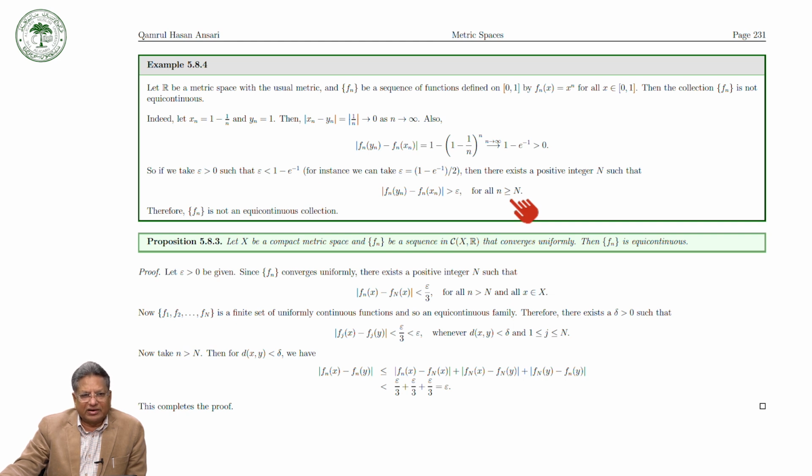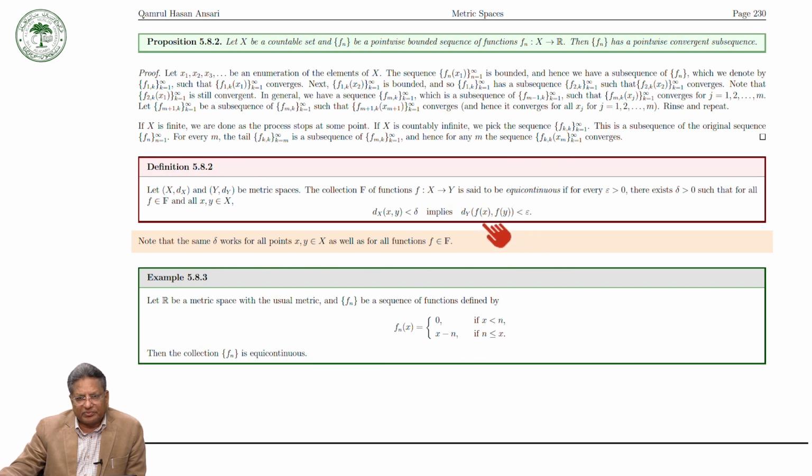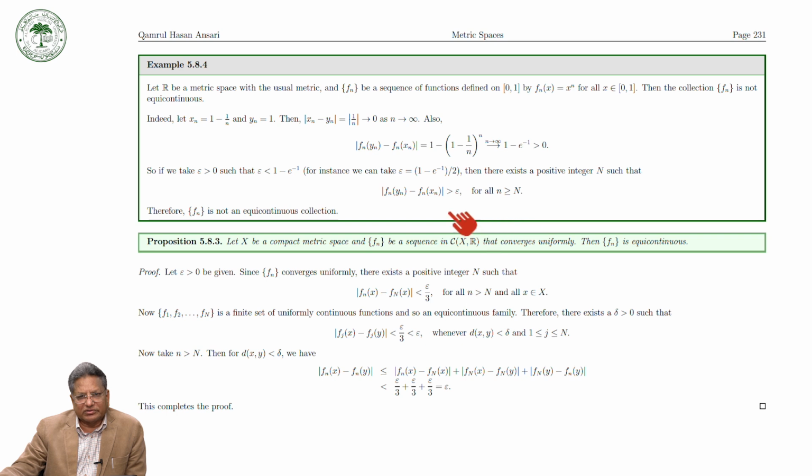So it means that the condition in the definition, that this is less than epsilon, does not hold, because this is greater than epsilon, and therefore Fn is not an equicontinuous collection. So this collection of functions defined in this way on the closed interval is not an equicontinuous collection.